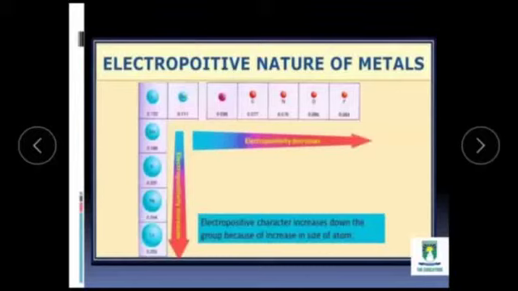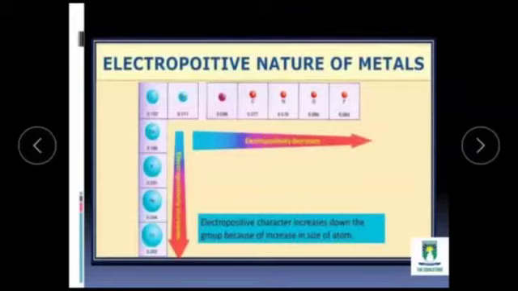Electropositive character decreases when we move from left to right in a period. And when we move from top to bottom in a group, electropositive character will increase. Again I am repeating: when we move from left to right in a period, electropositive or metallic character will decrease, and when we move from top to bottom along a group, it will increase.